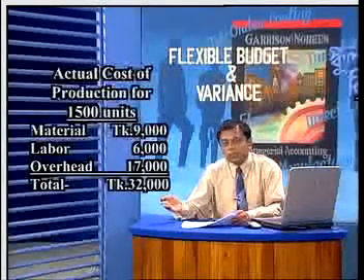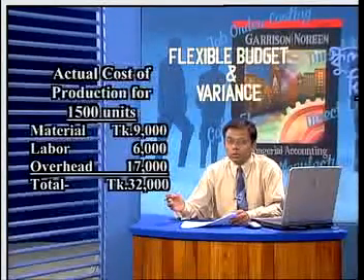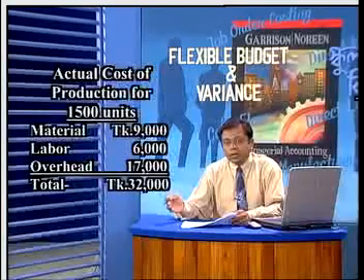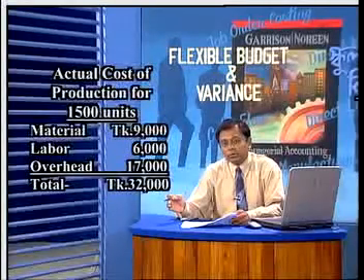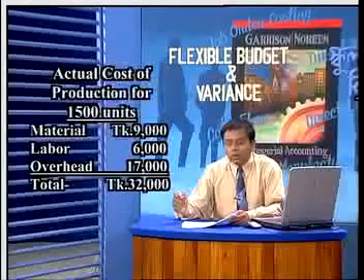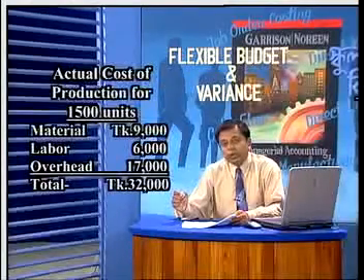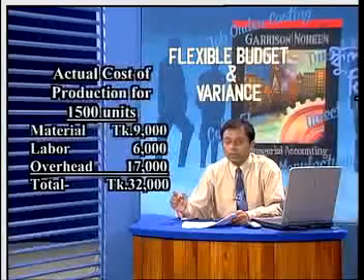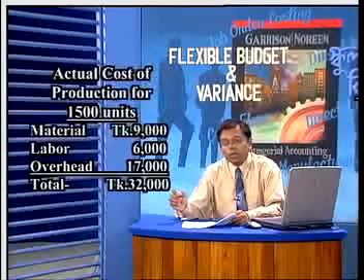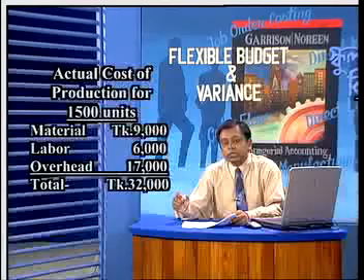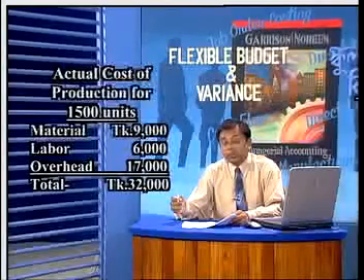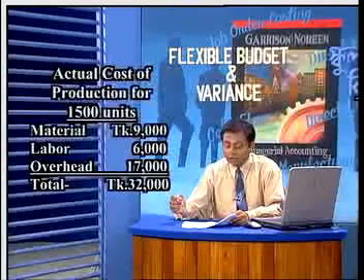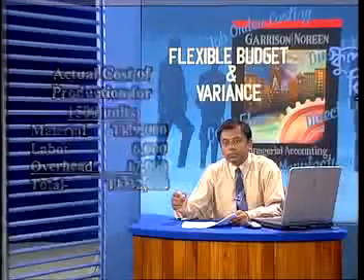Now, you can see here the actual cost that I incurred to produce 1500 units. Here the actual cost to produce 1500 units is 32,000 taka, consisting of material taka 9,000 and labor cost taka 6,000 and overhead, that means all indirect cost, is taka 17,000.